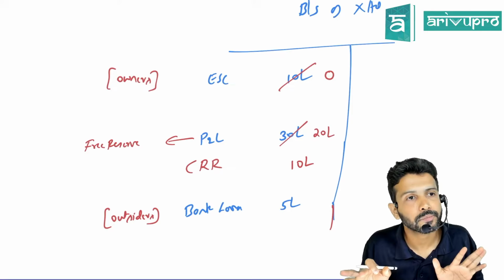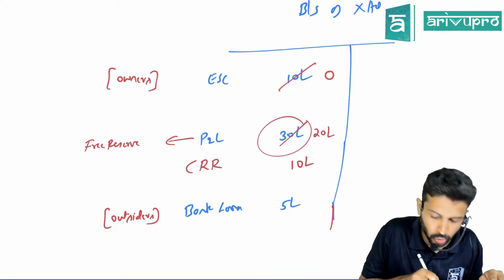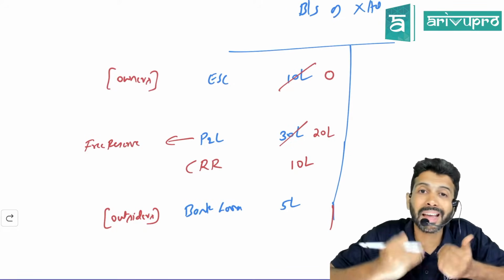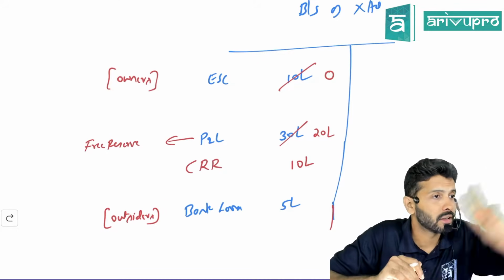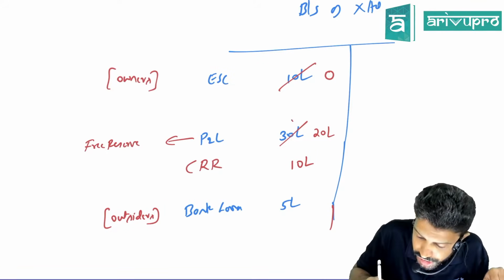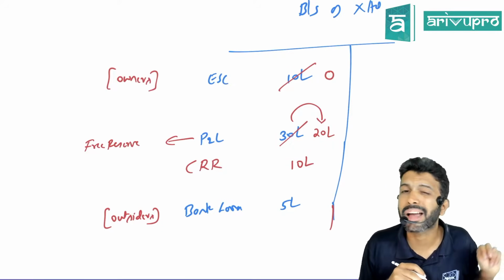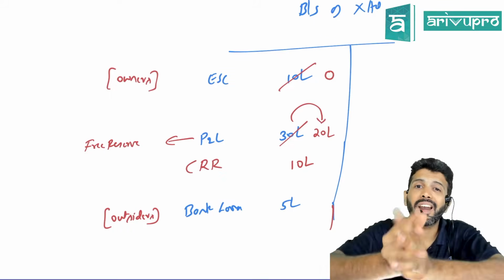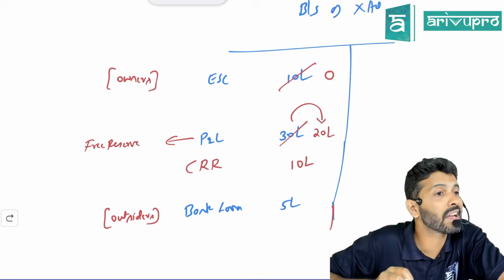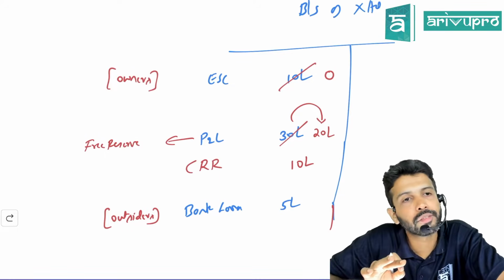Now check: before this buyback, how much maximum dividend could the company have declared? 30 lakhs, because the P&L balance was 30. Now, can the company declare 30 lakh of dividend, or only 20 lakh maximum? That means 10 lakh is getting blocked. That way the interest of bank loan people gets protected. This is the intention. Are we okay, everybody?